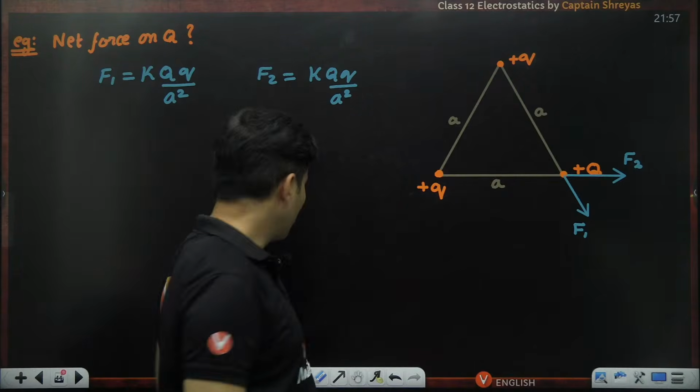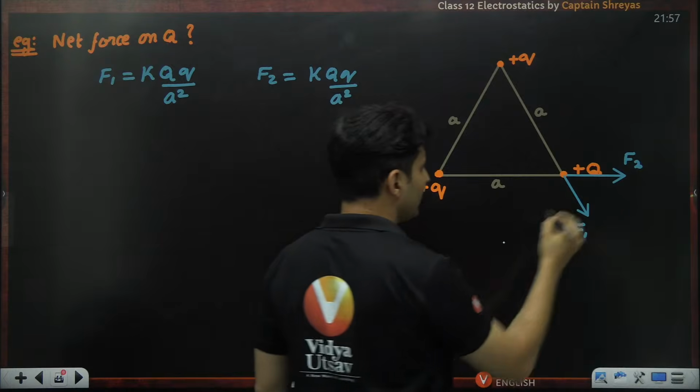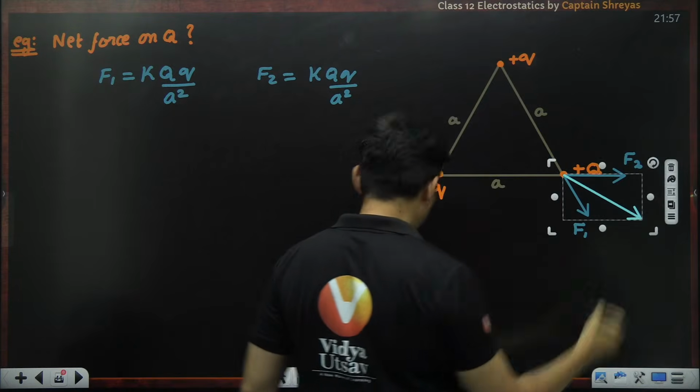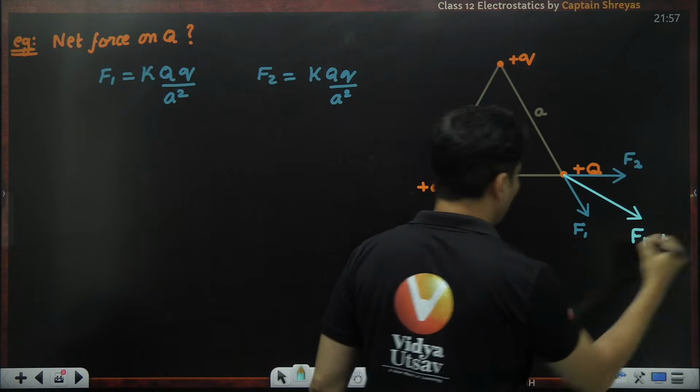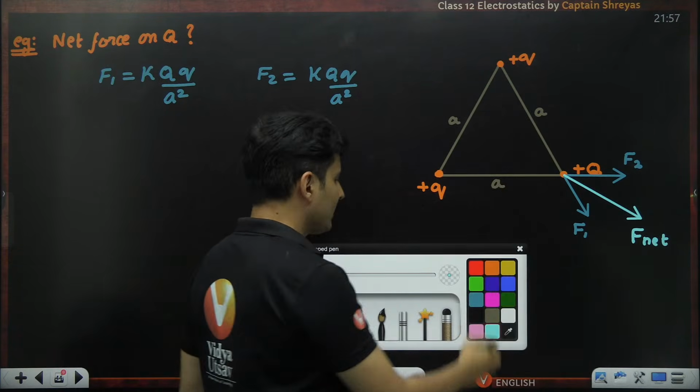Now, these two forces together will produce a resultant somewhere like this. This would be the net force on it. But how do I find the net? Guys, vector addition.